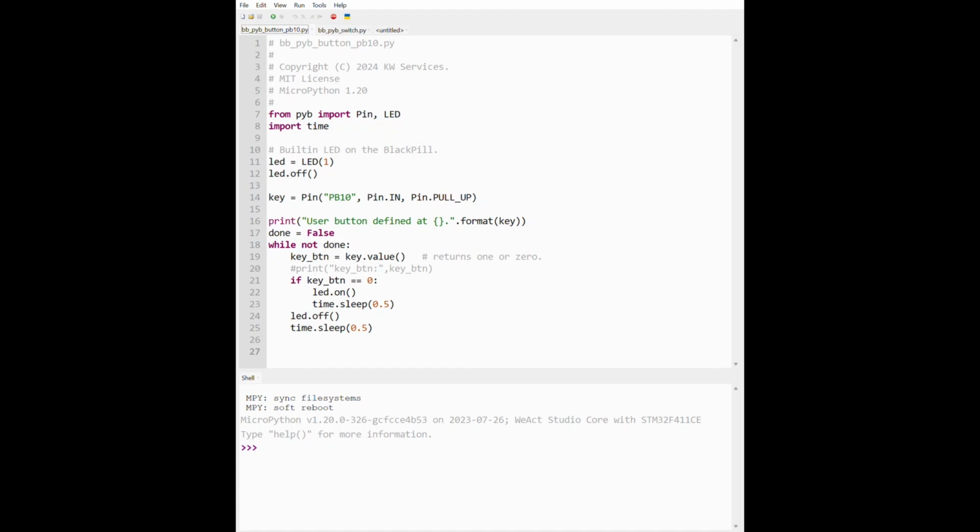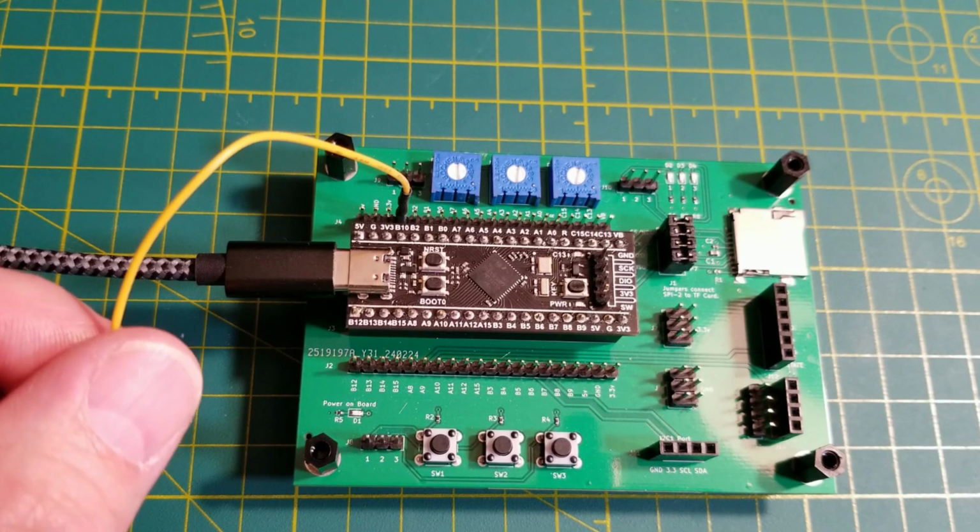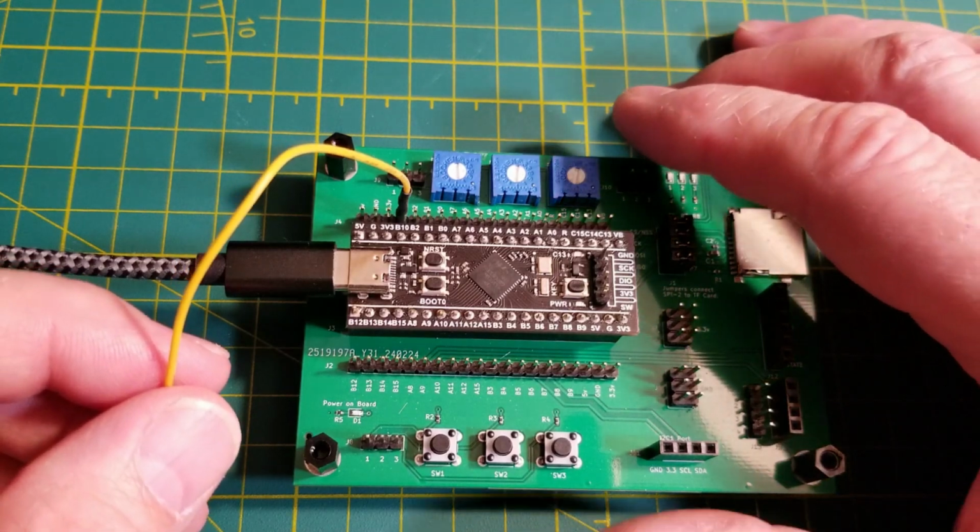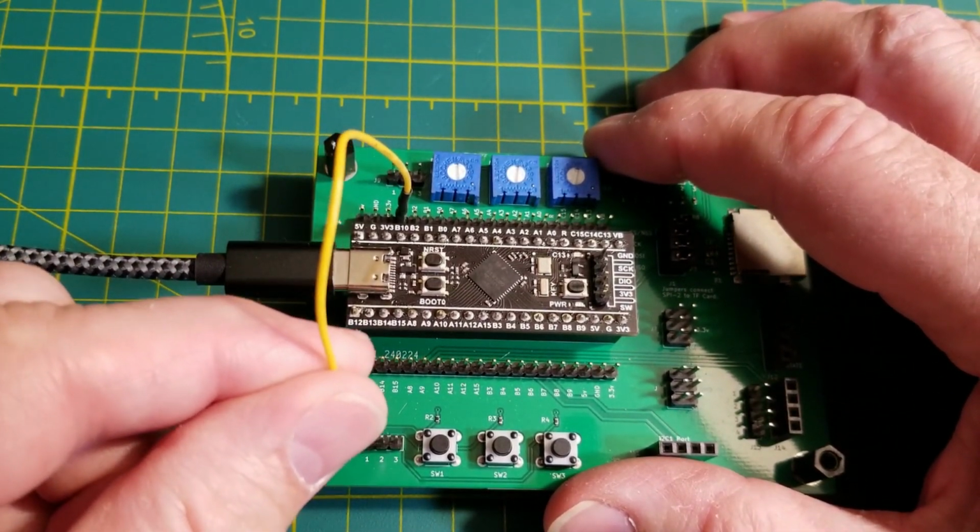Looking further, we print a statement about the setup, then we begin an infinite loop where we read the value of key. If key is 0, we pressed the button, and so we turn on the LED and sleep briefly. Otherwise, we turn off the LED and sleep briefly. These statements repeat forever until we press Ctrl-C in the shell. After the exit, the shell displays a prompt for an interactive command.